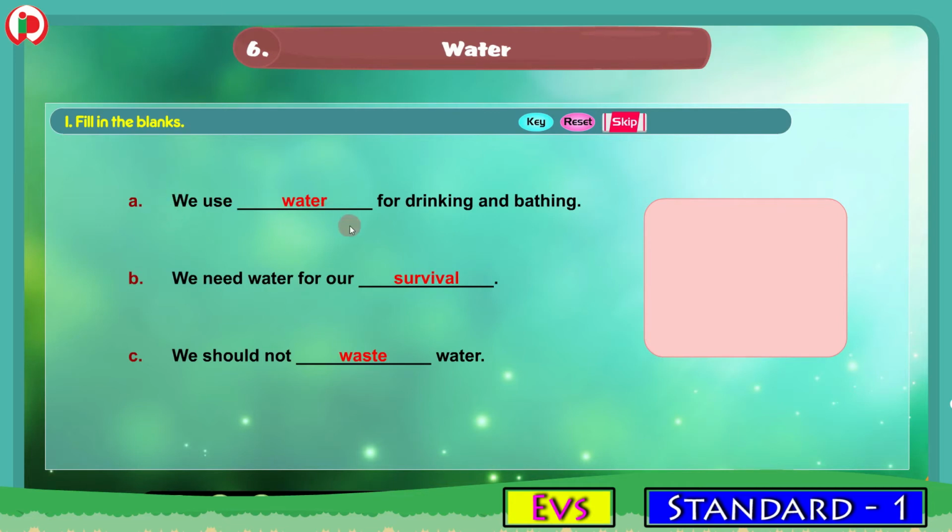So we have completed the fill in the blanks here by writing the correct words. A. We use water for drinking and bathing. B. We need water for our survival. C. We should not waste water. So this is about the first bit, fill in the blanks. Now we will move to the next bit.